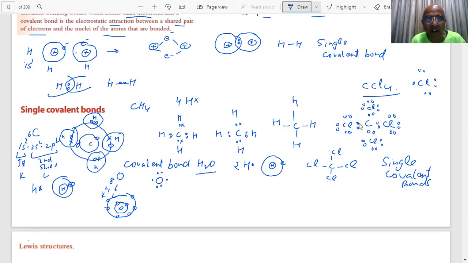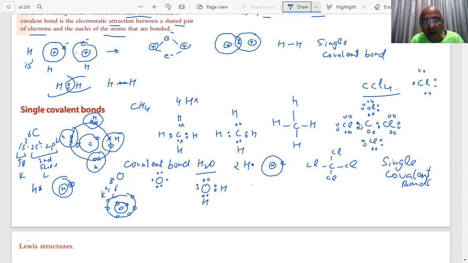What will be the result of this? This is my oxygen. Now what will happen? There are 2 electrons which are left. Can you see the 2 pairs of electrons? So the pairs of electrons in the outer shell. How many electrons are involved in the covalent bond formation in the case of water?